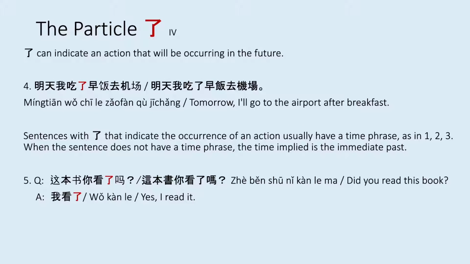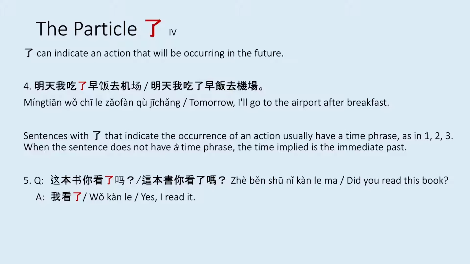So 2 other uses of le is that le can indicate an action that will be occurring in the future. When you see le, it doesn't necessarily mean that an action has happened. It can also mean that an action will happen. So you can see in example 4, we can use le and say 明天我吃了早饭去机场. Tomorrow I'll go to the airport after breakfast. So 吃了早饭以后, after you eat breakfast, you'll go to the airport.